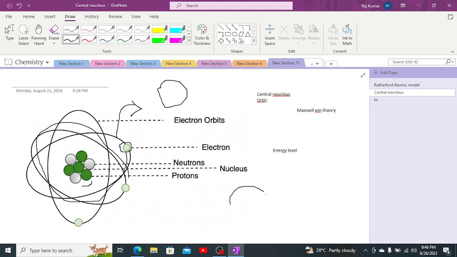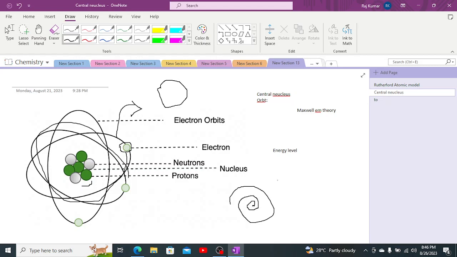Let me draw it again. It is in a spiral shape in such a manner. As you can see, the pathway should be in this manner because the energy is continuously decreasing.